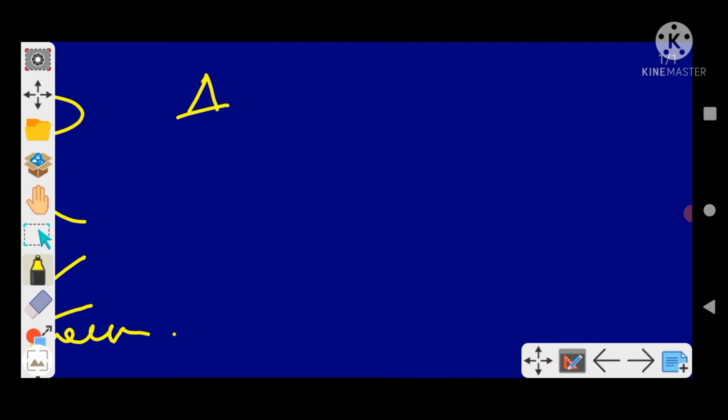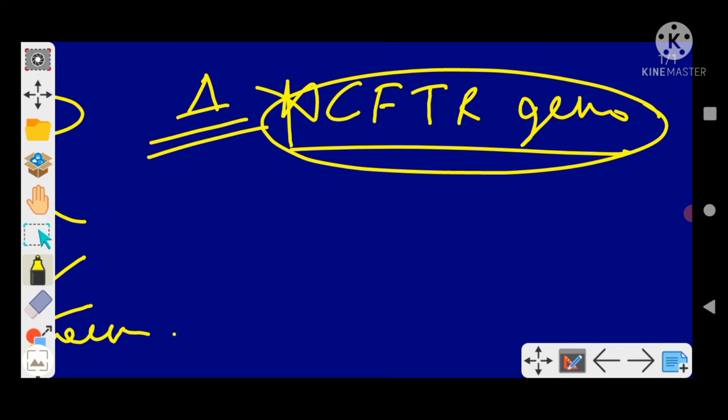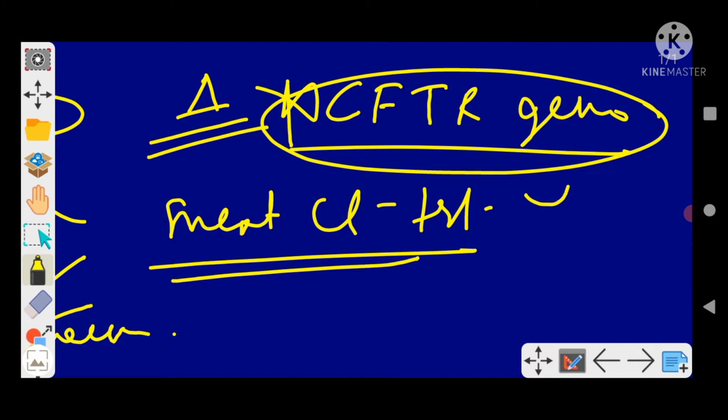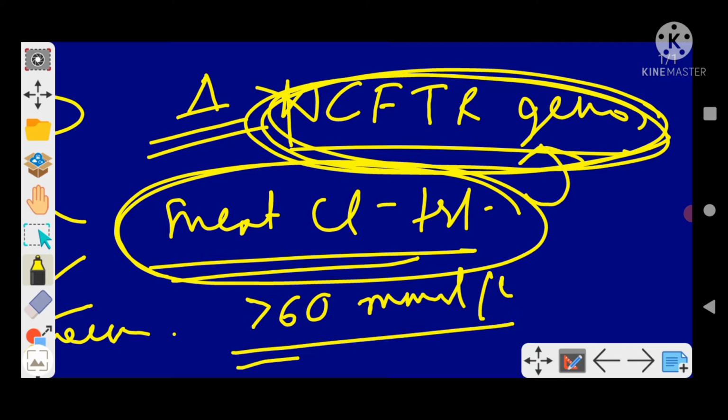Then the important part is diagnosis. First of all, CFTR genotype, but this is not always required. We have an important test, the sweat chloride test. If we can't diagnose otherwise, we will go for this, but this is the gold standard and is practiced routinely. If the sweat chloride level is 60 millimole per liter, then it is diagnostic.